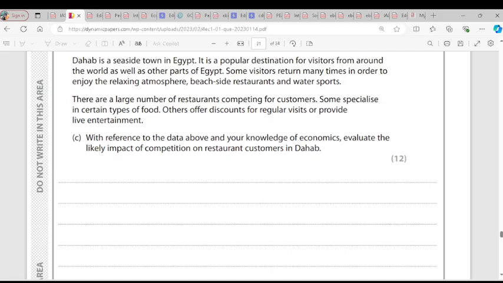However, due to lower profits, restaurants might not be able to spend on improving ingredients. So the problem about increasing competition and lower prices is that restaurants will not be making large profits. And if they are not making huge profit, they might not have the incentive to spend more on improving their ingredients because they don't have so much. So that ends paper 1 of 2023, question 4.